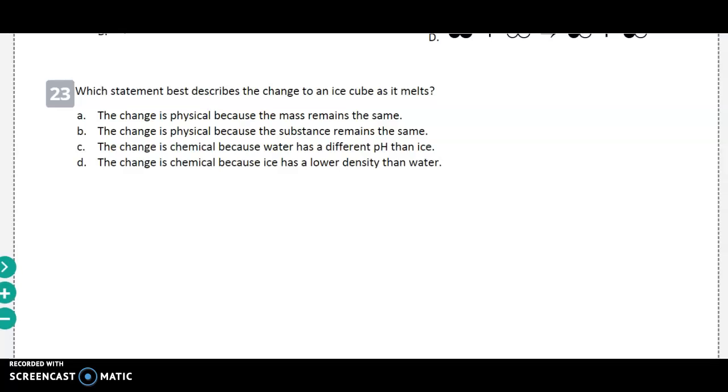Number 23. Which statement best describes the change to an ice cube as it melts? A. The change is physical because the mass remains the same. B. The change is physical because the substance remains the same. C. The change is chemical because water has a different pH than ice. Or D. The change is chemical because the ice has a lower density than water.